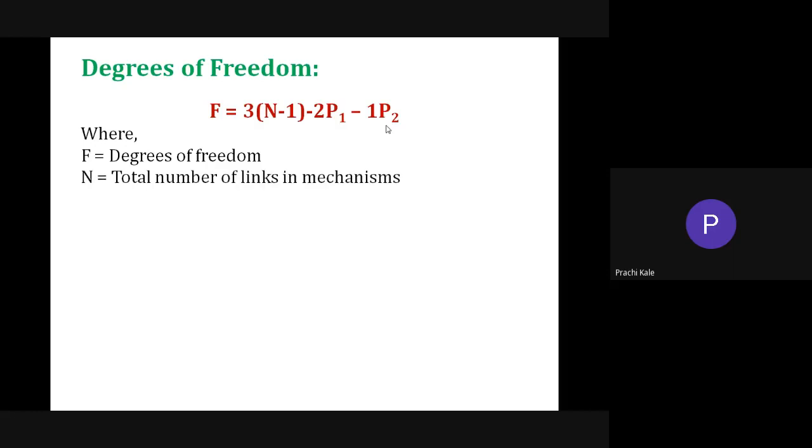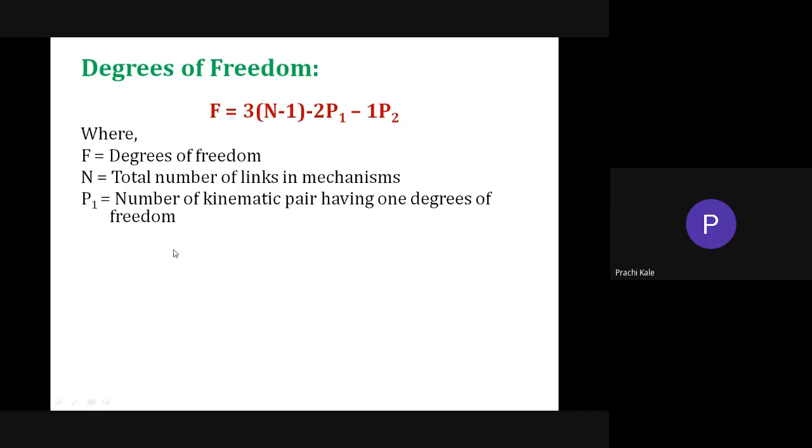N is the total number of links in the mechanism. So you have to calculate the number of links, and while calculating, you must give a number to the fixed link. Don't forget to give a number to the fixed link. Then P1: the number of kinematic pairs having 1 degree of freedom, meaning lower pairs. Whatever lower pairs are there, you have to count under P1.